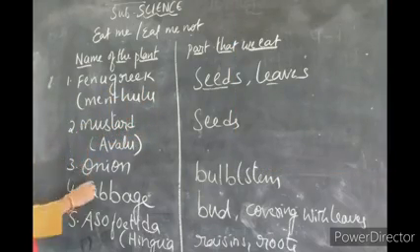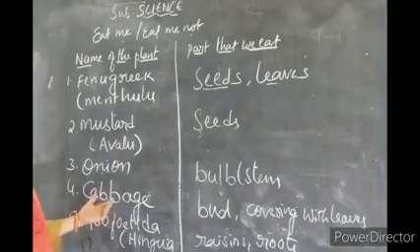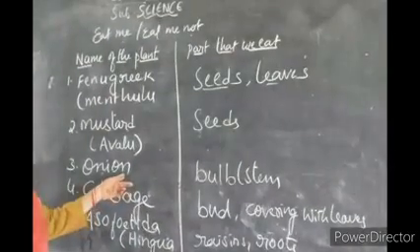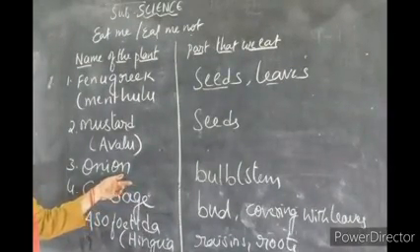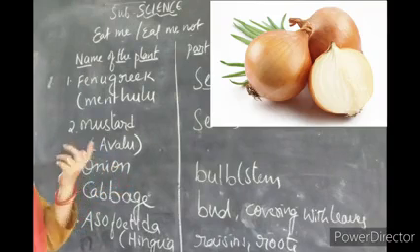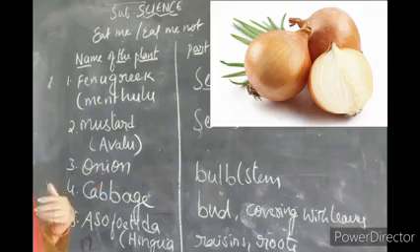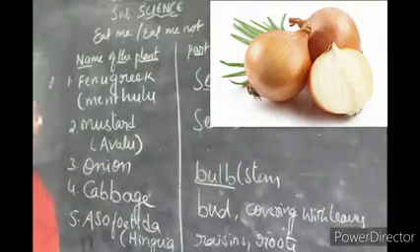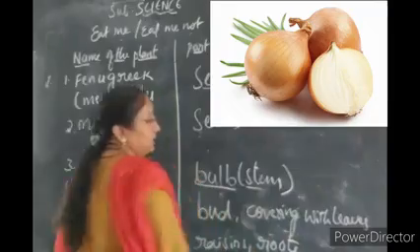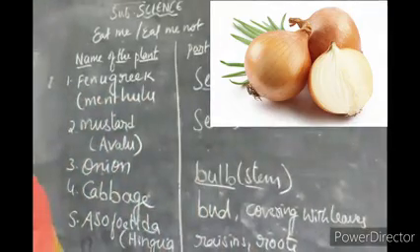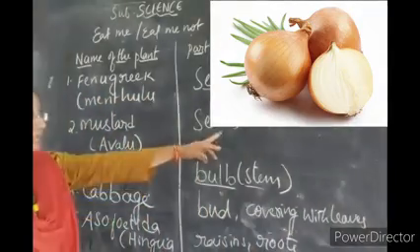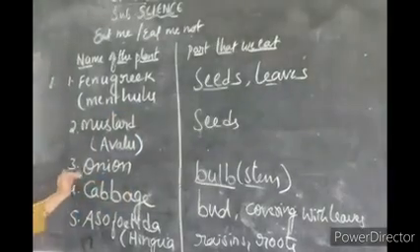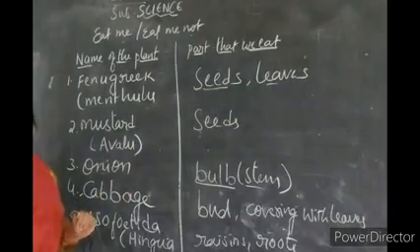Next, the plant part which we use regularly in our curries, without which our curry is not prepared, is onion. Understand? So onion, what is the part which we eat? That is called the bulb. What is that? Bulb. It is the stem part that we eat. Understand? You might have known the onion picture regularly.